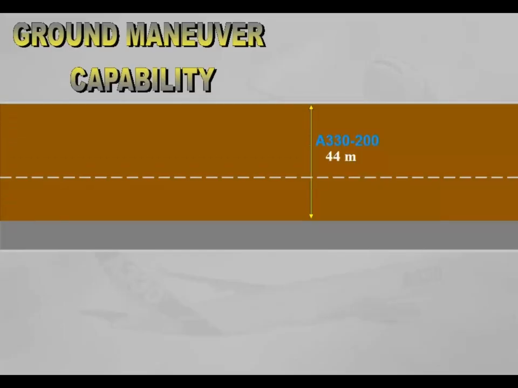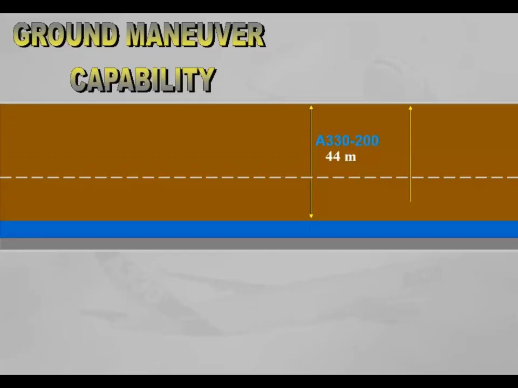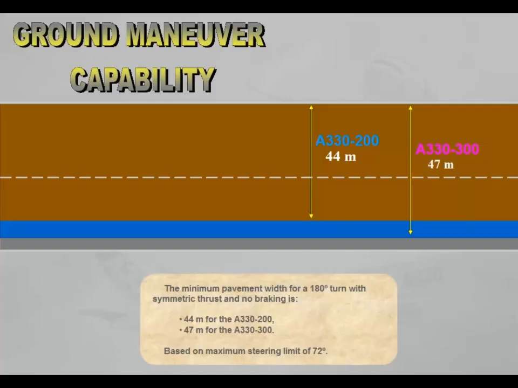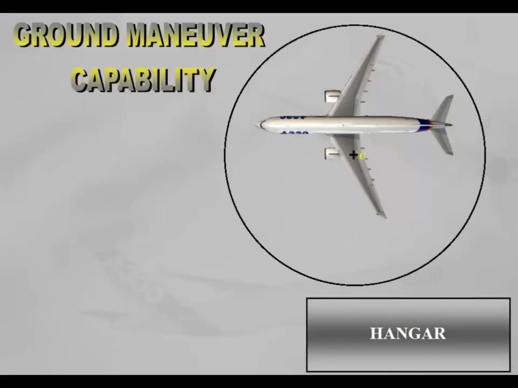The minimum pavement width for a 180 degrees turn with symmetric thrust and no braking is 44 meters for the A330-200, 47 meters for the A330-300, based on maximum steering limit of 72 degrees. For the A330-200 and 300, if the wing clears the obstacle, the tail will also clear it.